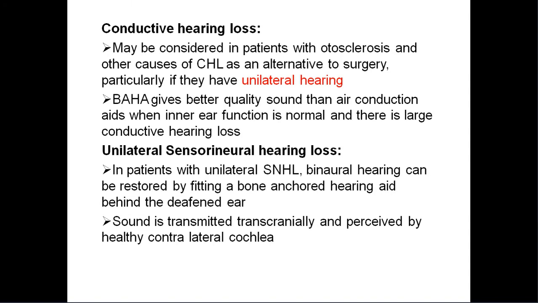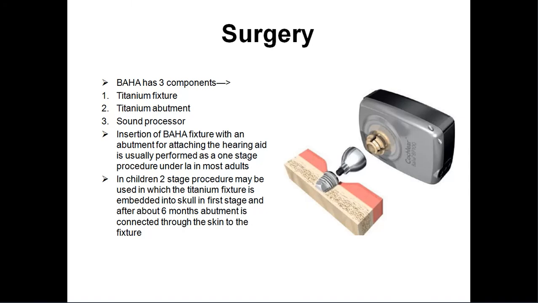So we'll fix this instrument on the diseased ear side, but the transcranial transmission of these bone vibrations will stimulate the opposite normal cochlea, so that they can localize the sound source. So that is one use of the BAHA. These are the parts I just told: titanium fixture, titanium abutment, and the sound processor. This is the fixture, it will be fixed into the bone, and this is the abutment which connects the sound processor to the fixture.